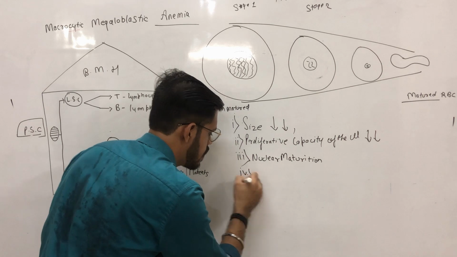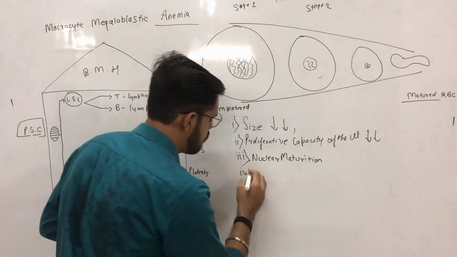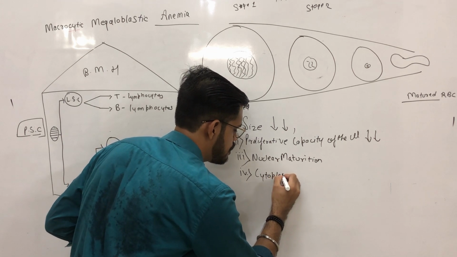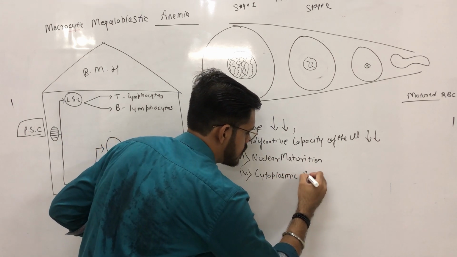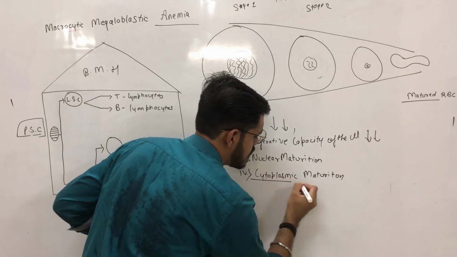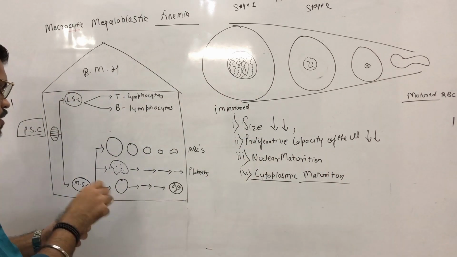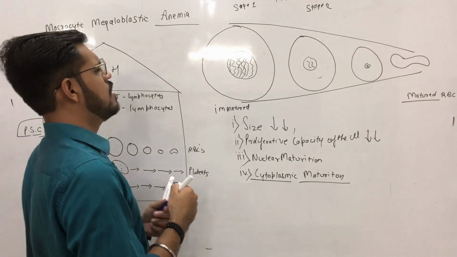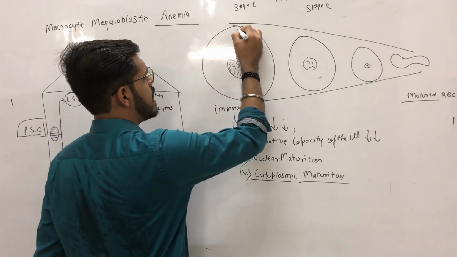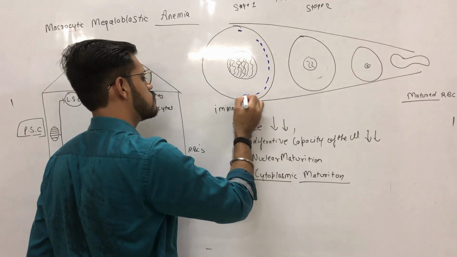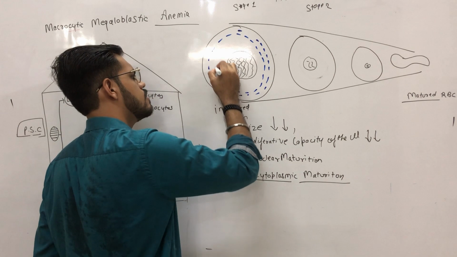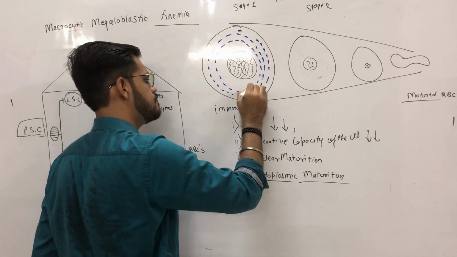The fourth principle I want to mention here is cytoplasmic maturation. What is cytoplasmic maturation? Initially, a cell contains a lot of mRNA and ribosomes.